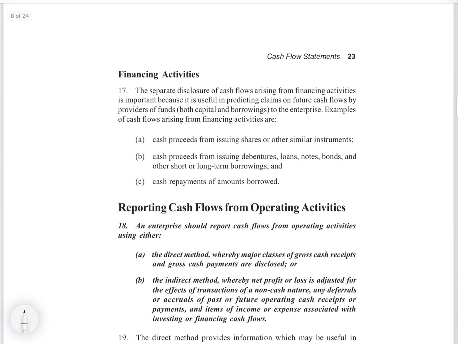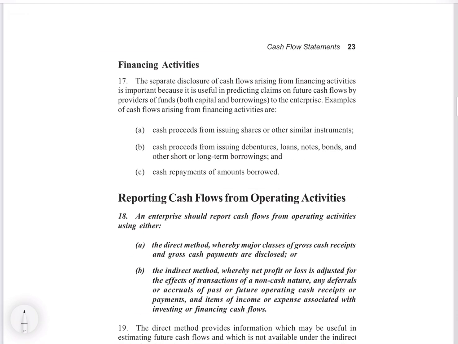Then you will be able to classify whether it is operating, investing or financing activity. Okay. And finally is the financing activity. So financing activity is that which is to make the business run, I can say. Now if it is a manufacturing company, they require money for investing in the machinery to run the business, to get the materials for the toys to make.